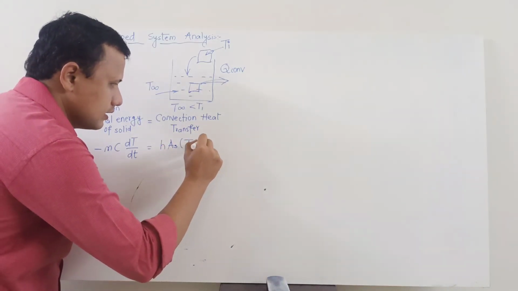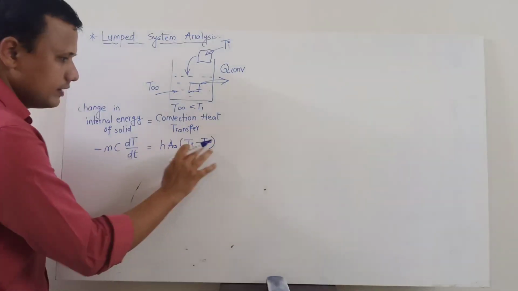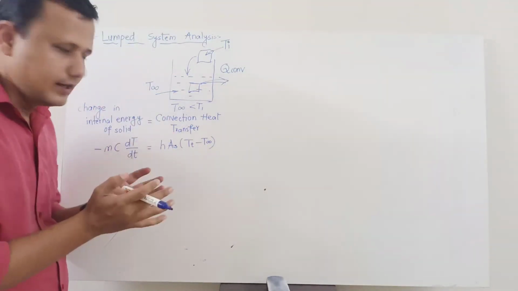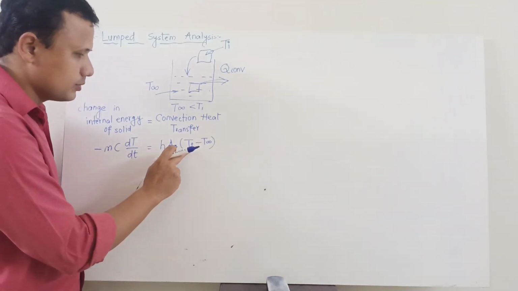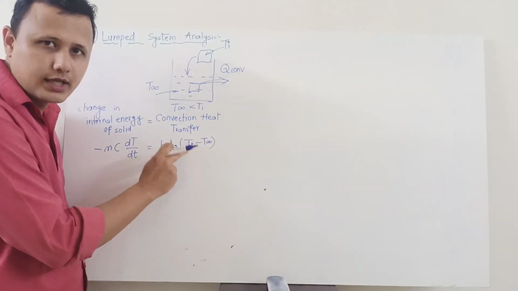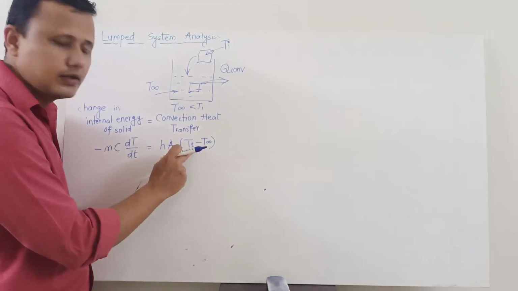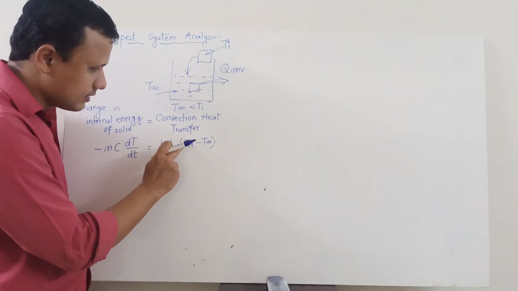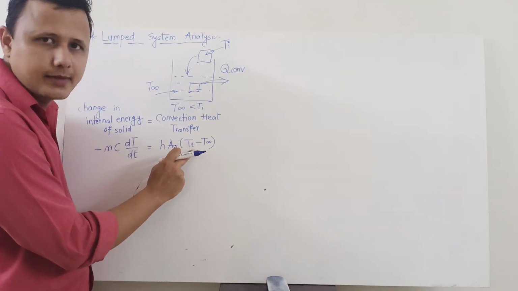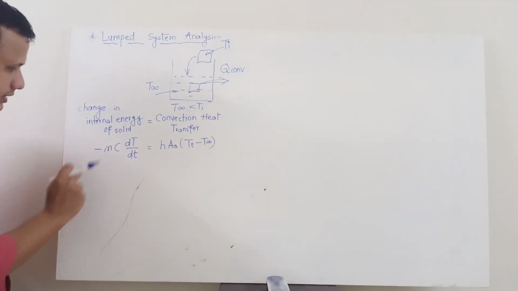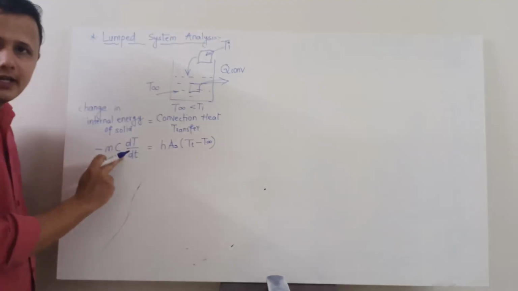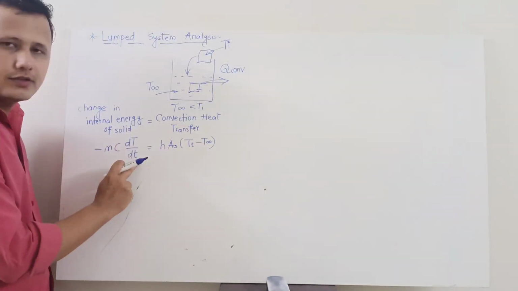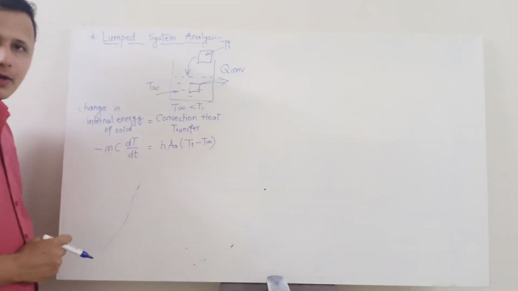In this case, remember, T infinity will not change because the volume of that fluid is very large, but the temperature of the solid will change with respect to time, and that's why I have written small t as the subscript over here to indicate that this temperature T is a function of time small t. And also in this case, the mass and specific heat of that solid will not change with time, only its temperature will change with time, and that's why this term has come out.